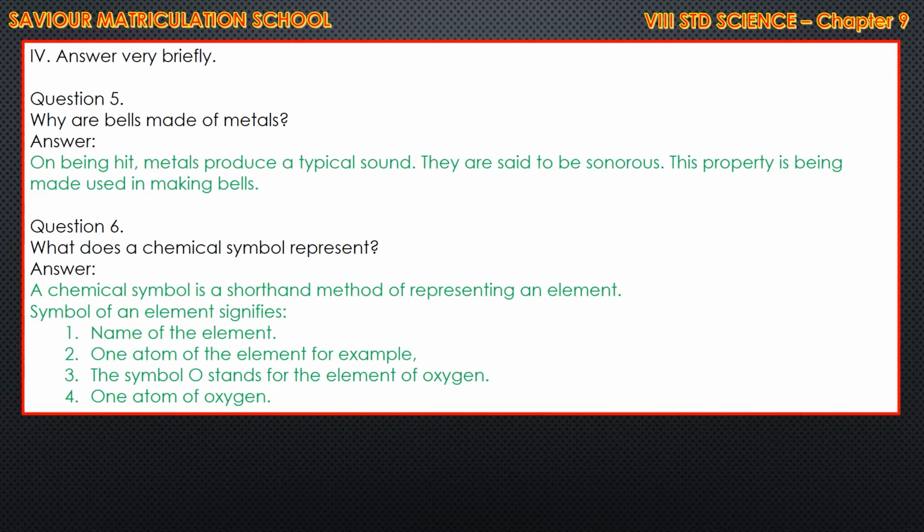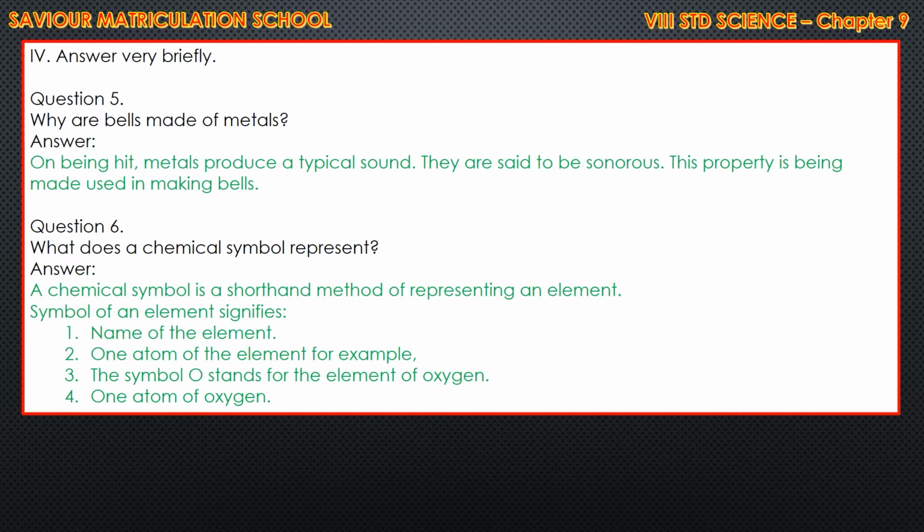Question number 6. What does a chemical symbol represent? A chemical symbol is a shorthand method of representing an element. If it is a 2 mark answer, write only 1 point.